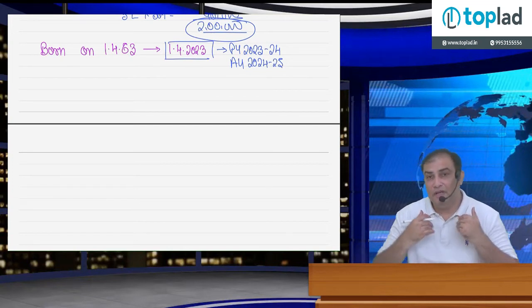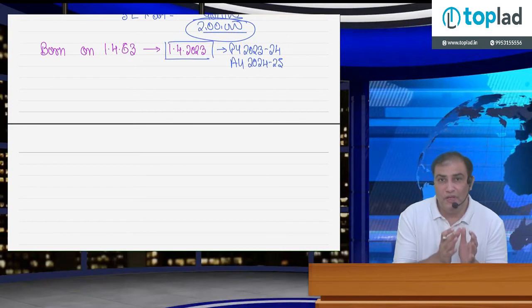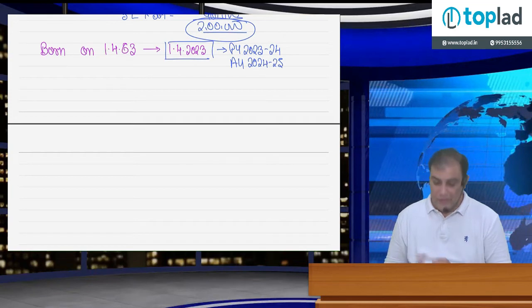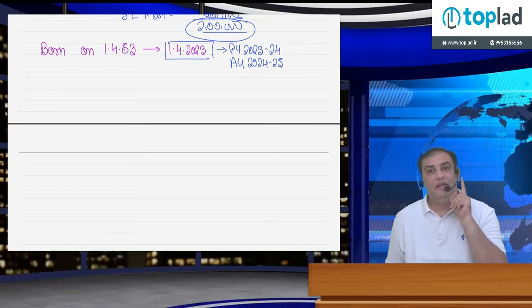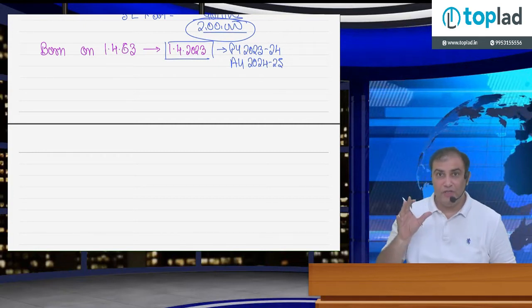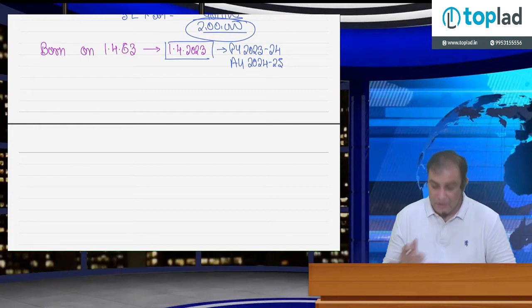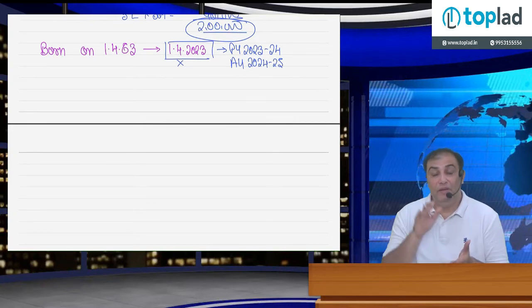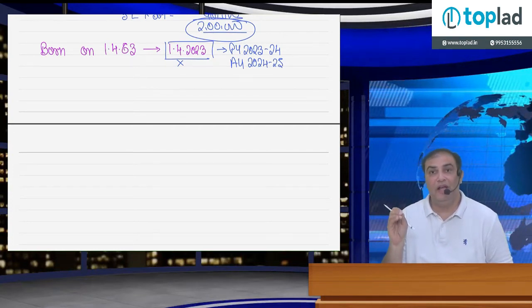Because our applicable previous year is 2022-23 and assessment year is 2023-24. However, CBDT issued a notification. If I do not provide the notification, this situation is out of our scope, because in this case the individual will be attaining the age of 60 years on 1st April 2023, which is a part of previous year 2023-24. It is out of our scope.